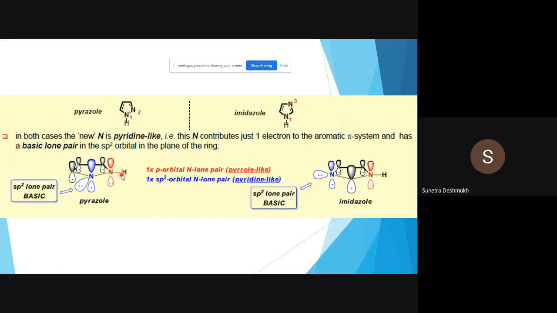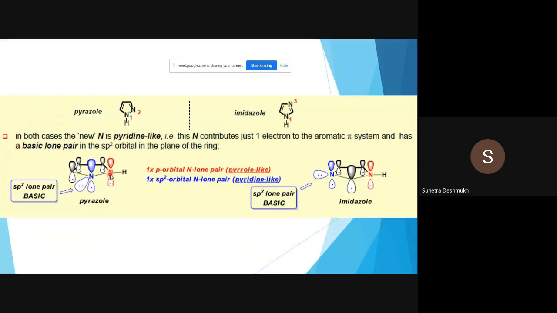Now next, here is the orientation of the p orbitals. This one is pyrrole-like. Here I have shown the red colored line and the red colored orbitals as well as the nitrogen. Blue colored information is in blue color: the lobes of the nitrogen atom are in blue color. So please refer to that. The red p orbital is shown by the pyrrole-like nitrogen, with the lone pair in the p orbital. And the blue one is the sp2 orbital lone pair, which is pyridine-like. So here you can pay attention to the two different nitrogen atoms.